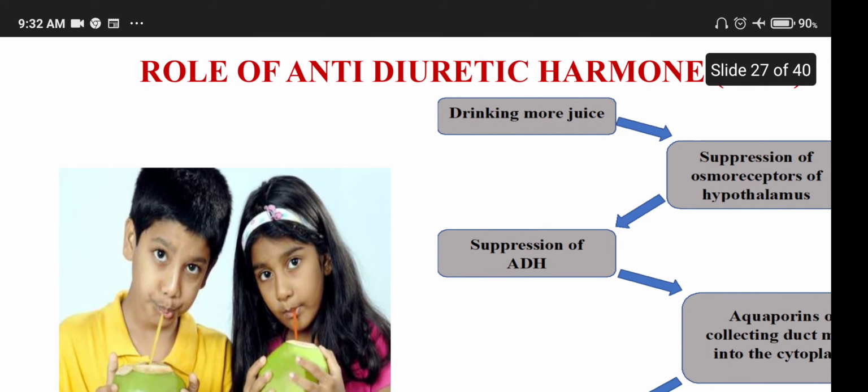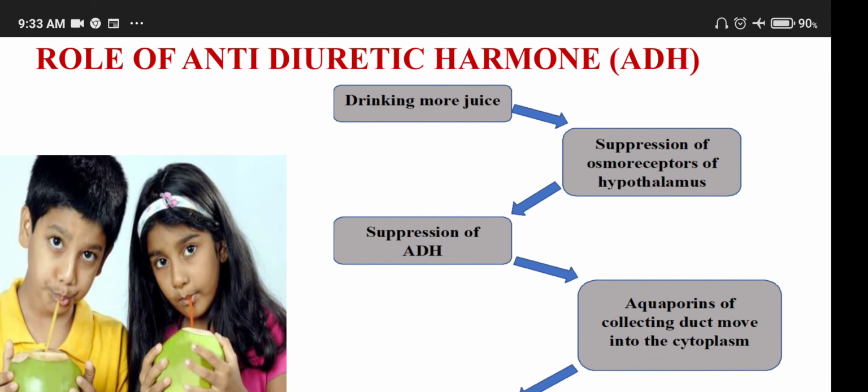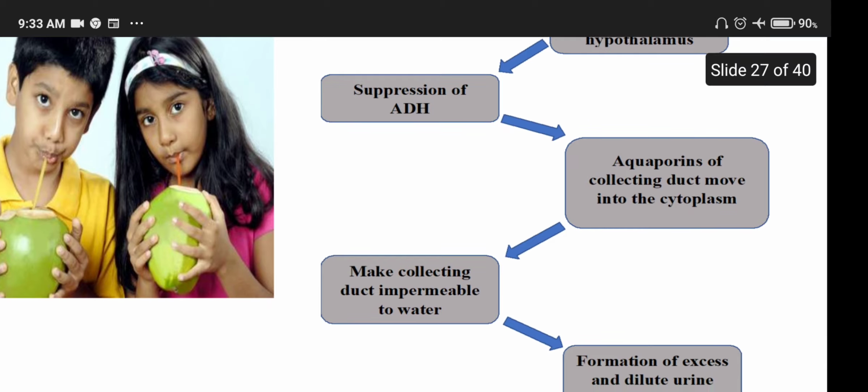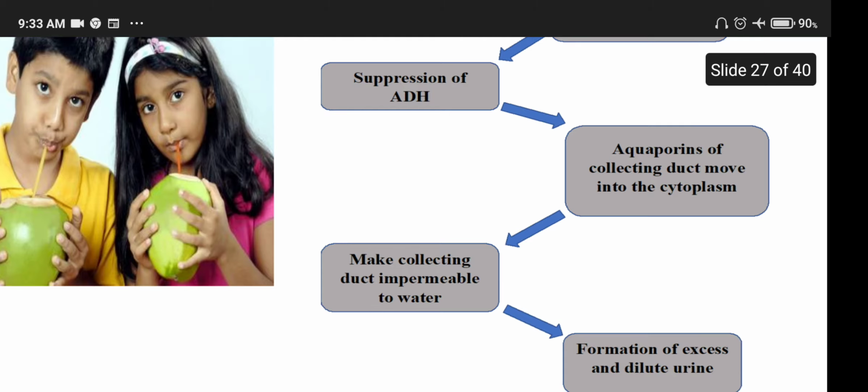When we drink a lot of water, when there is a surplus amount of water, it results in the suppression of osmoreceptors of the hypothalamus, which suppresses the release of ADH or the action of ADH, and aquaporins of the collecting duct move into the cytoplasm, which makes the collecting duct impermeable to water, which results in the formation of excess and dilute urine.